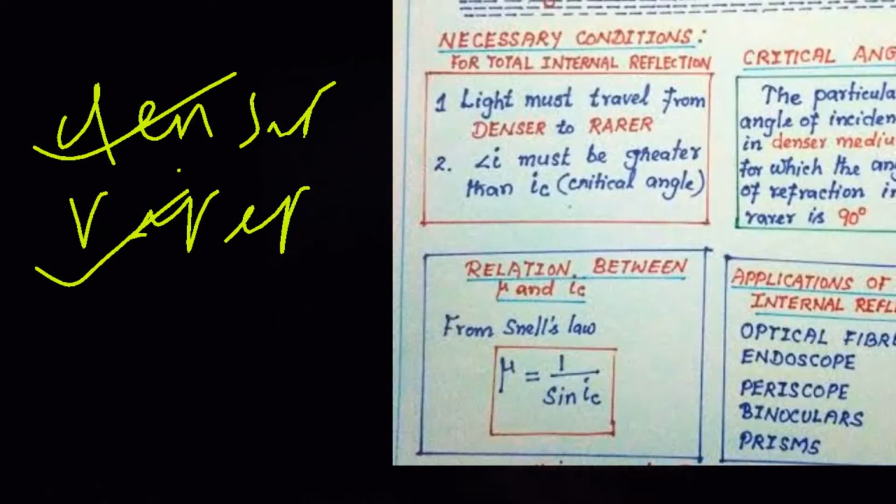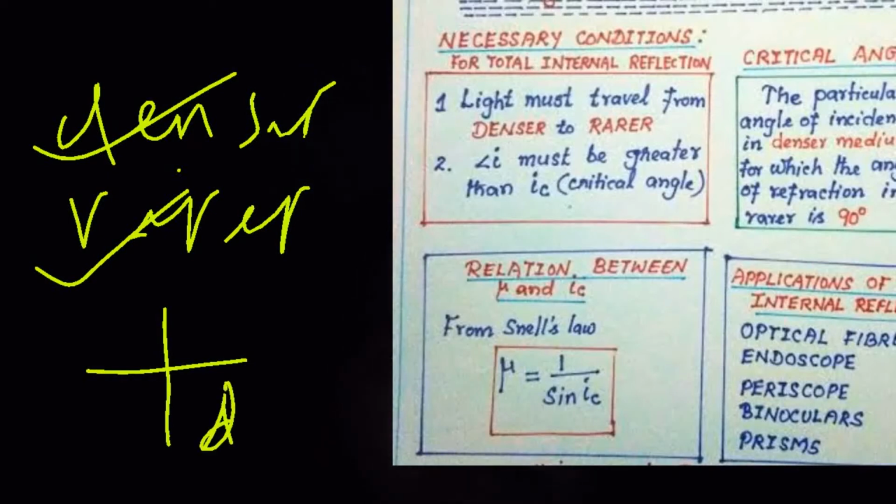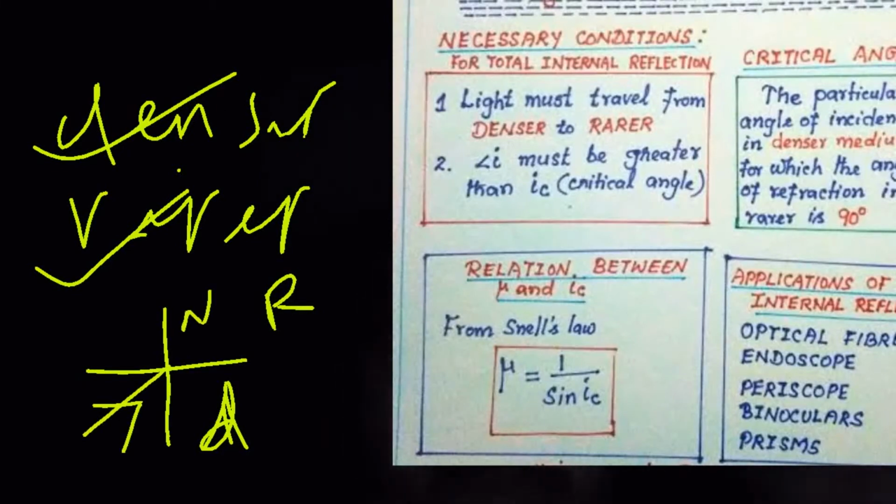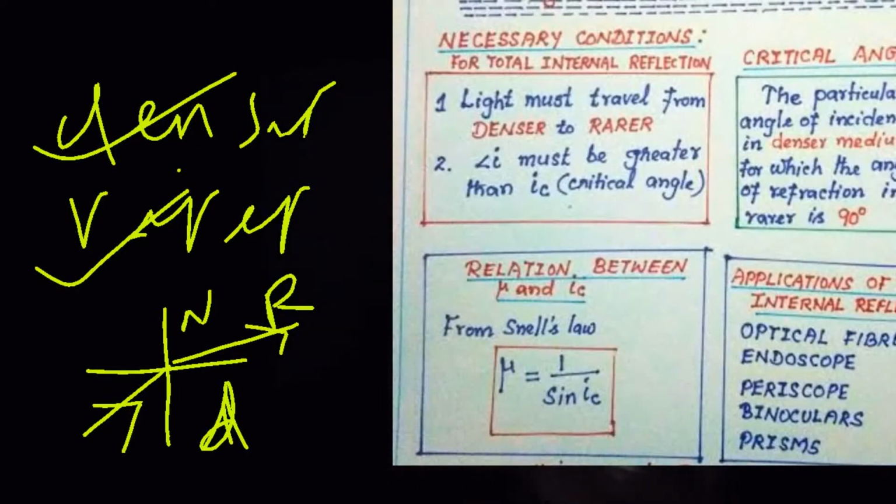We know that when light travels from a denser medium to a rarer medium, suppose this is the denser medium and this is the rarer medium, and suppose light travels in this way and this is the normal. We know the refracted ray bends away from the normal. Yes or no? So, point number one about critical angle.